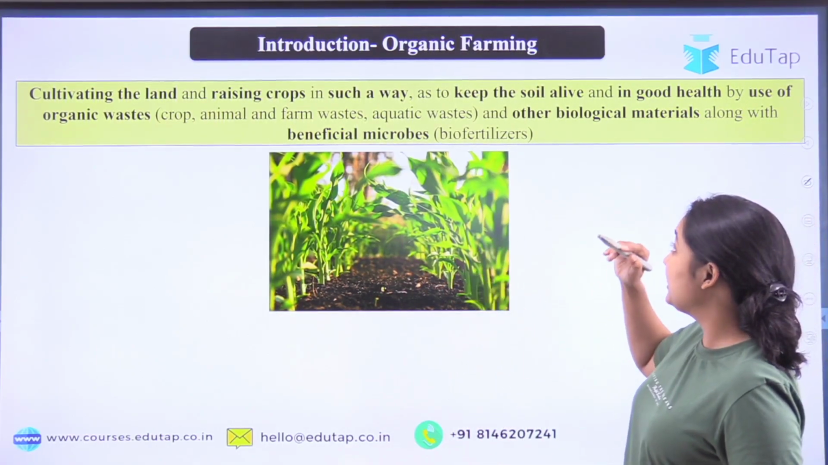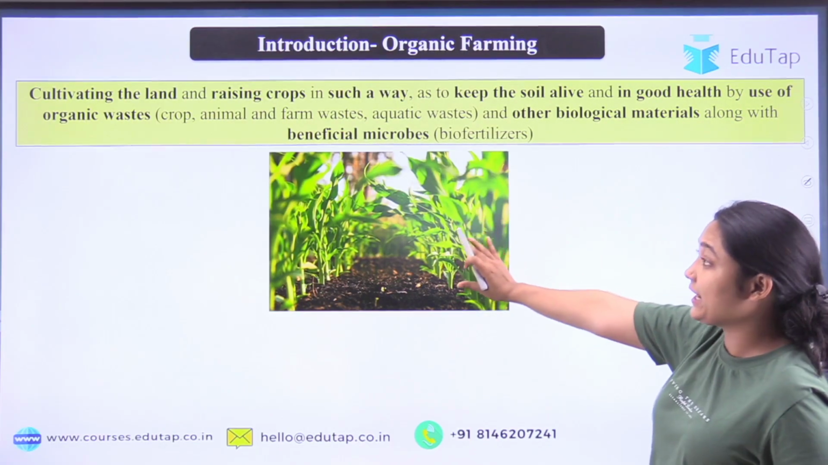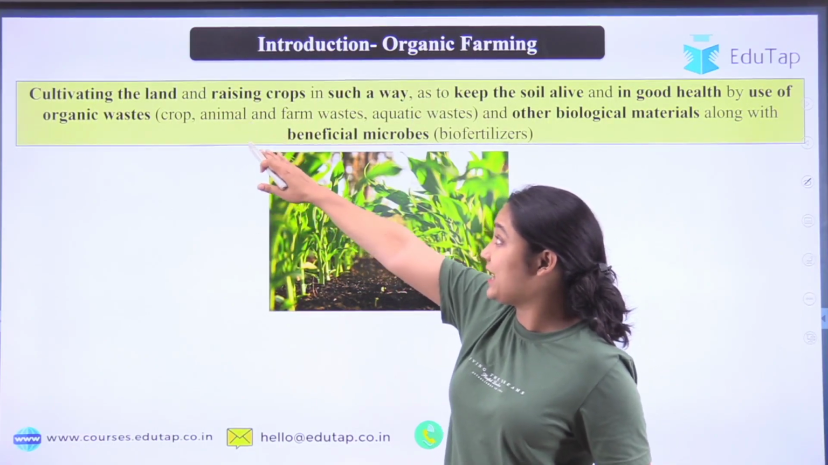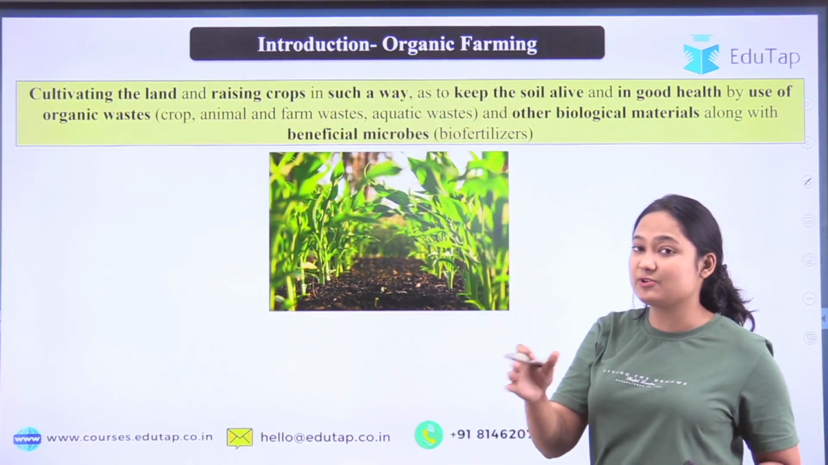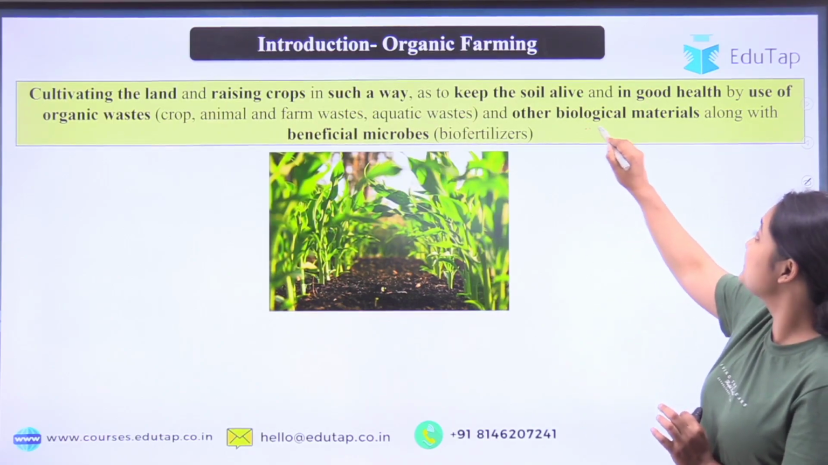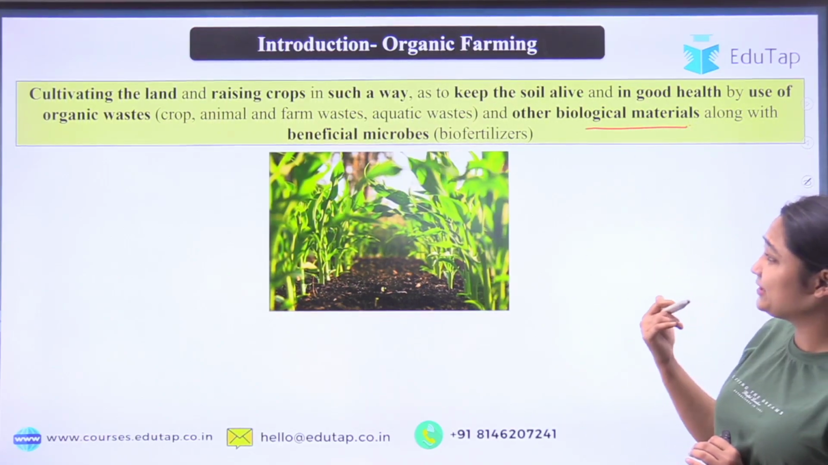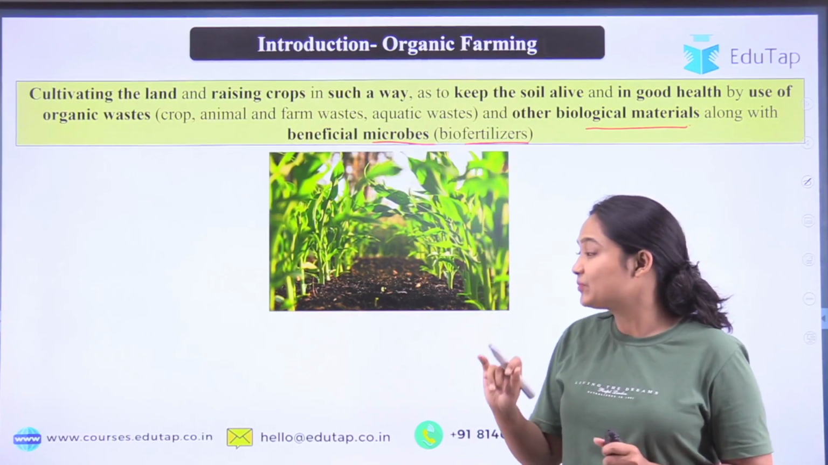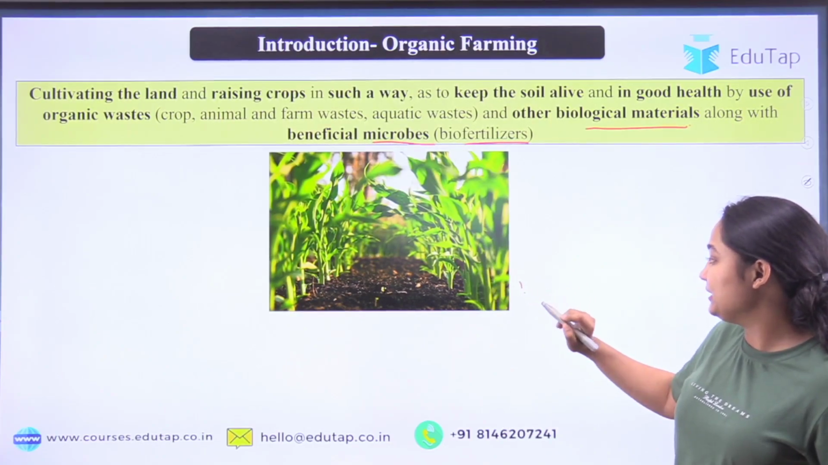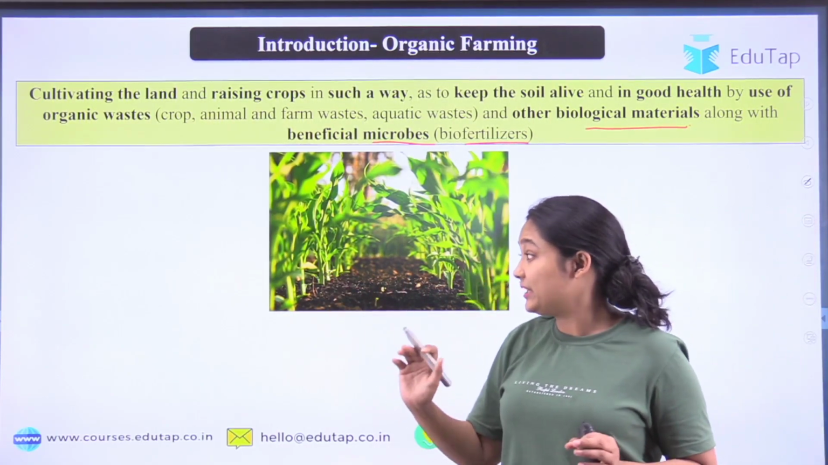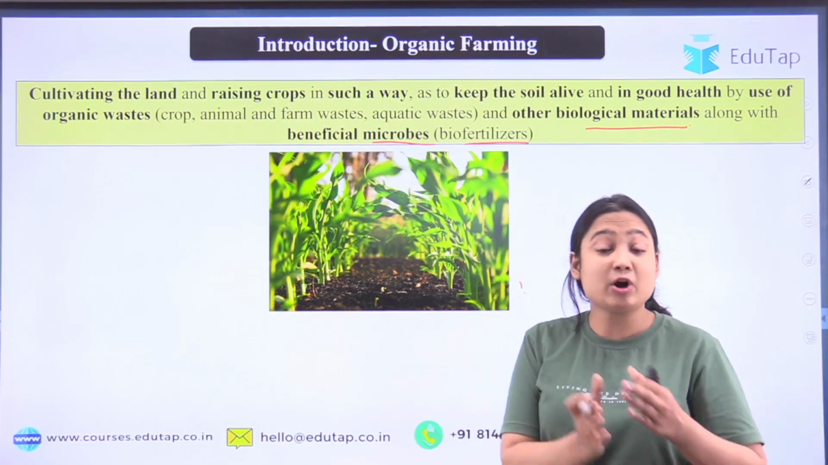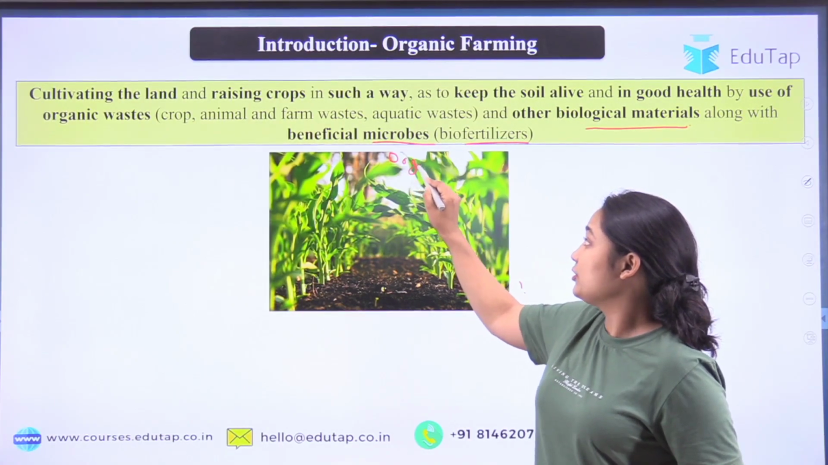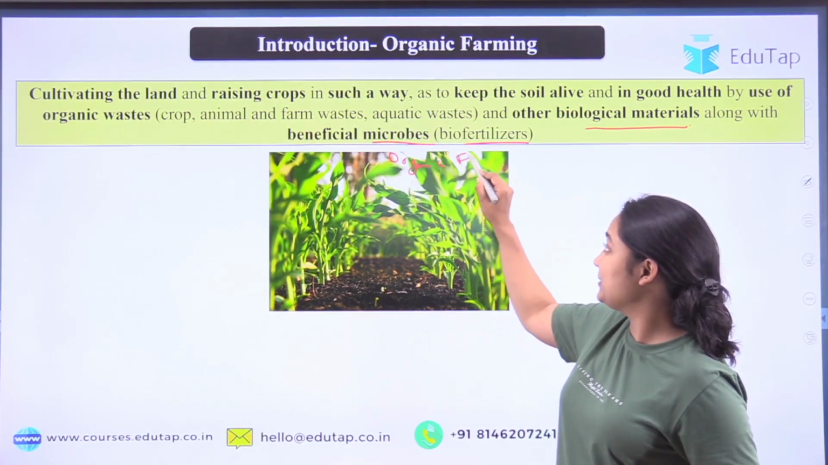So here what we use in the organic farming system, first of all, is organic waste, all the waste that comes from the crop itself, animal or farm waste or aquatic waste, anything natural. Then there is biological material that we can use, like bio-fertilizer, all the beneficial microorganisms. Now why we need organic farming, we will talk about it, but what can be used and what cannot be used defines organic farming. So if you know that, you can define organic farming easily.